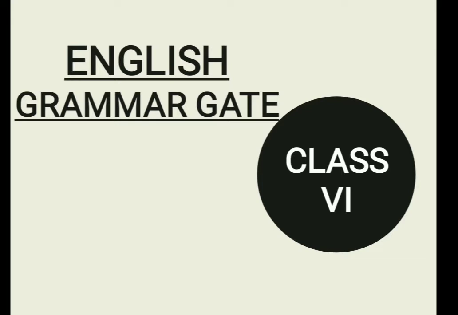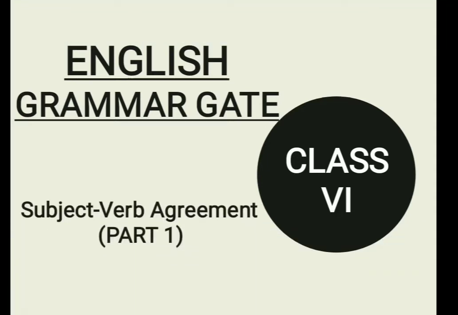So I hope you all are ready to learn the new chapter. So open page number 54 of your textbook, that is chapter 6, Subject-Verb Agreement. This is the chapter that we are going to study, Subject-Verb Agreement.